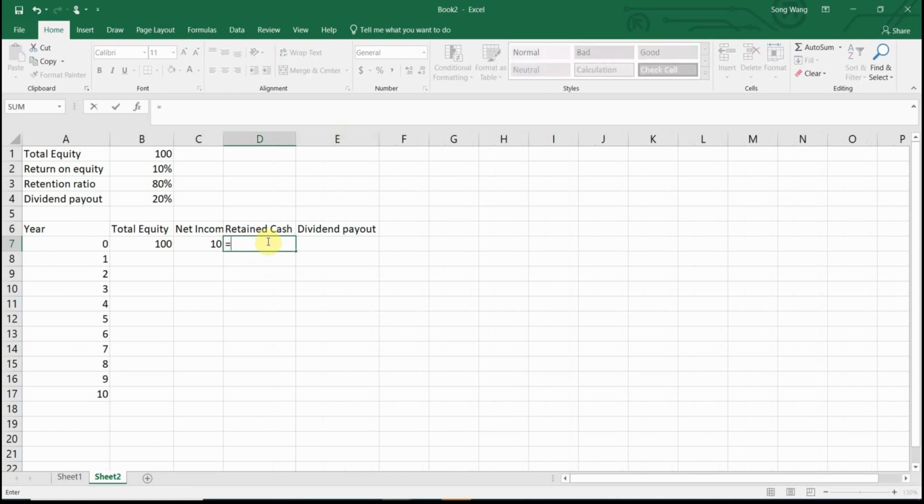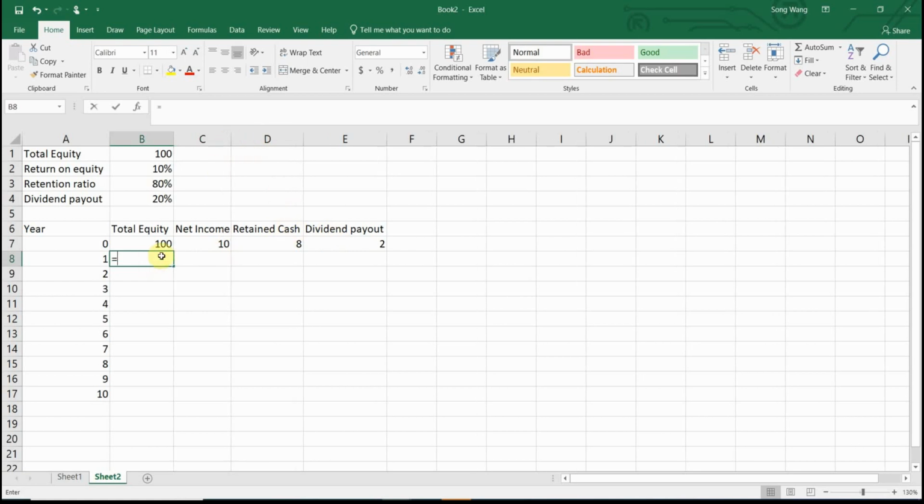Okay, the retained cash here would be the $10 net income multiplied by the retention ratio. You're going to lock it. All right, and the dividend payout would be the net income multiplied by the dividend payout ratio, and lock the payout ratio as well. And previously, I forgot to lock this ROE, return on equity. Now I'm doing that. Okay. And then for the next year, since the $2 dividend is paid, that makes $8 being saved. And that saved to total equity, your total equity will grow by $8, okay, to 108.